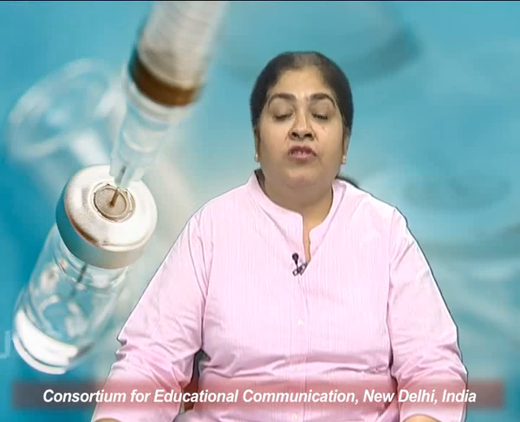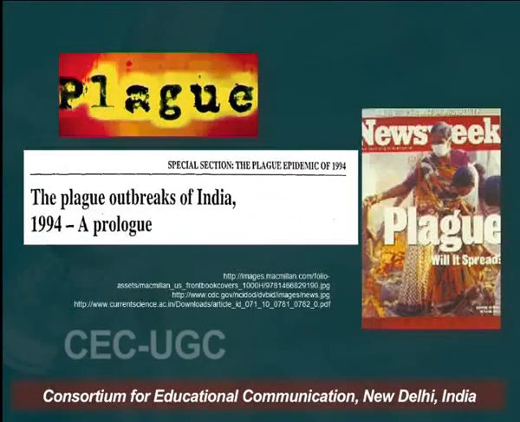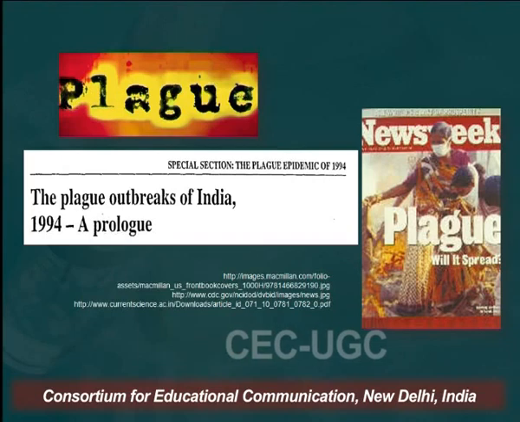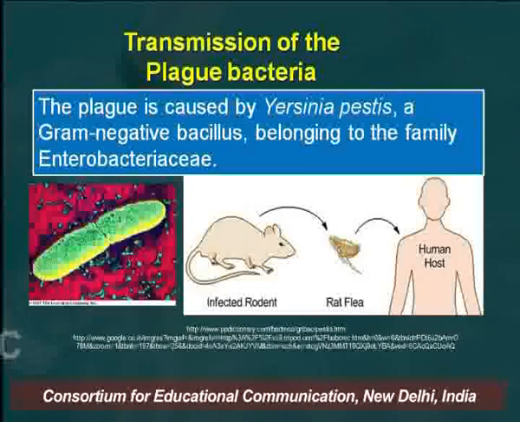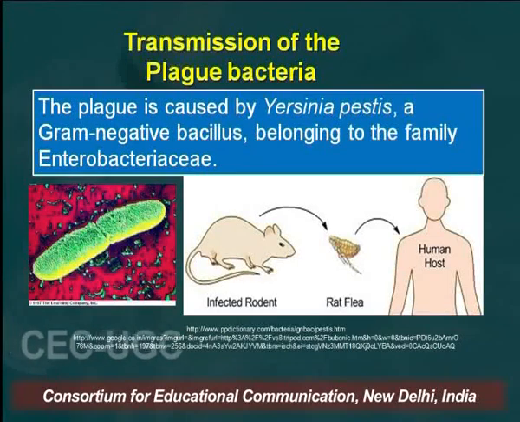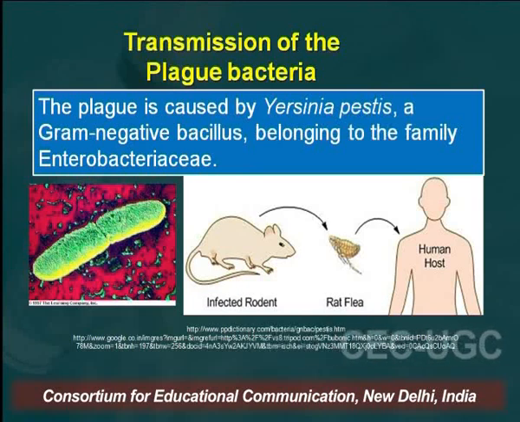There was a plague outbreak in India in 1994. This is the front page of Newsweek magazine, where plague was rampant in India in 1994. It is caused by Yersinia pestis, a gram-negative bacillus that belongs to the family Enterobacteriaceae. The plague bacteria infect rodents. The rat flea bites the infected rodent, and then when it bites the human host, it transfers the bacteria